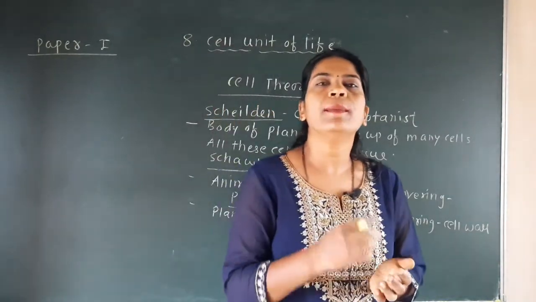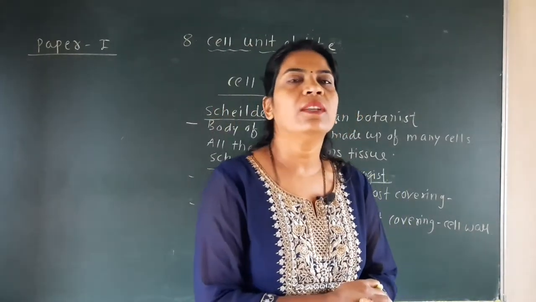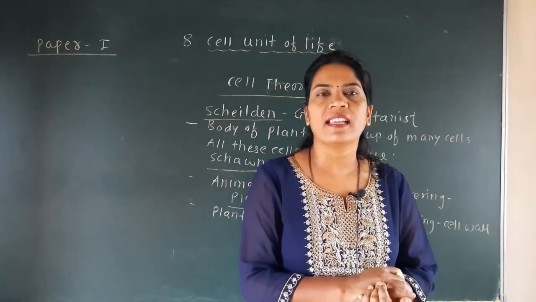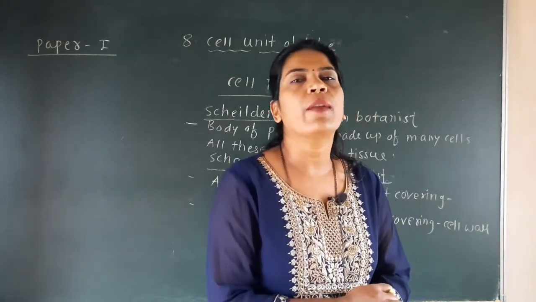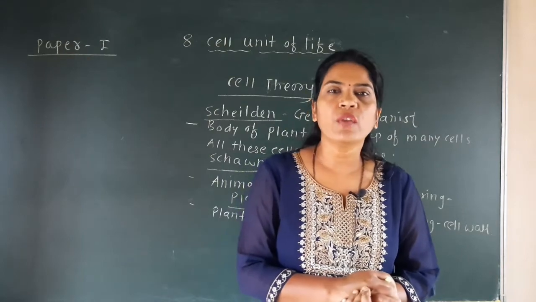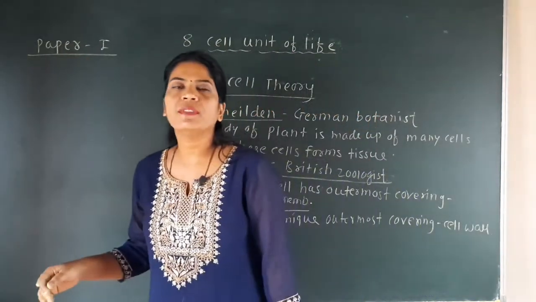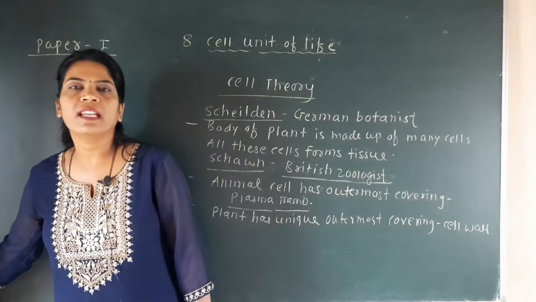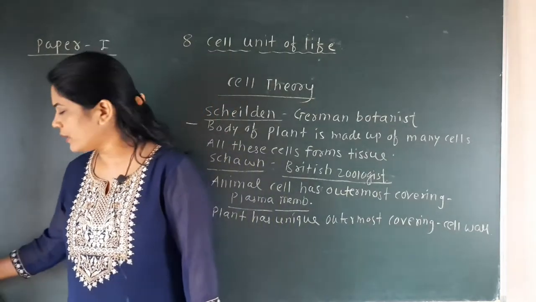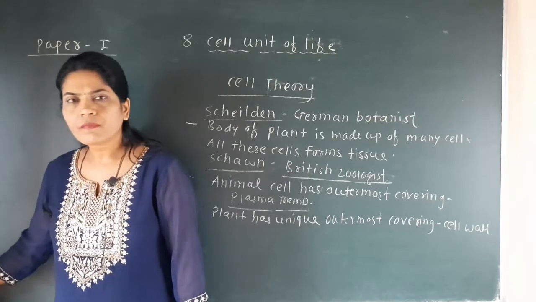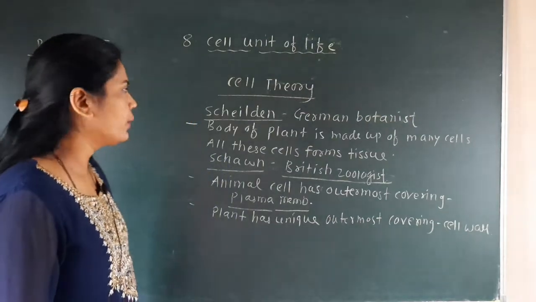But one important thing is that there is one more scientist, Rudolf Virchow, who modified the cell theory given by these two scientists, Schleiden and Schwann. And what is the important contribution of Virchow, we are going to discuss here.